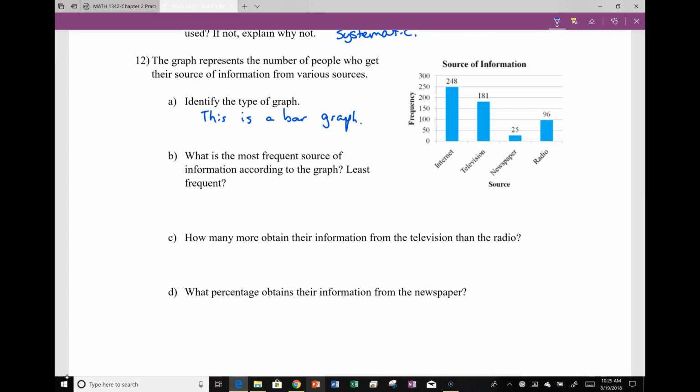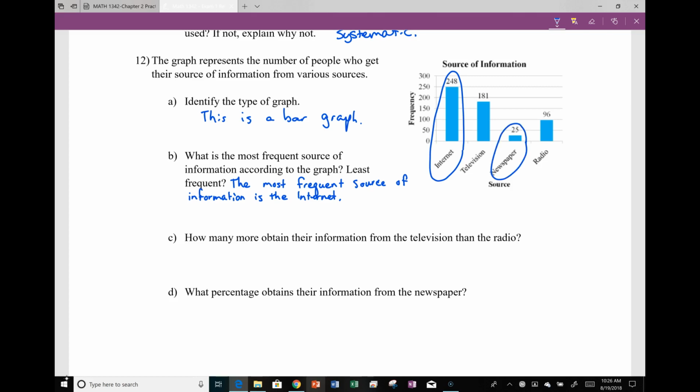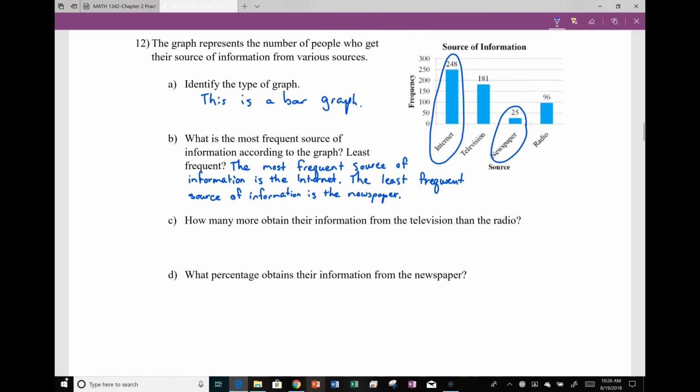What is the most frequent source of information according to the graph? Well, the most frequent source is going to be the internet. So the most frequent source of information is the internet. What's the least frequent? Well, the least frequent is newspaper. So the least frequent source of information is the newspaper.